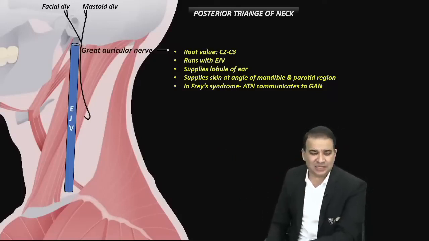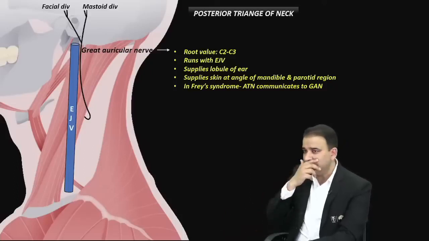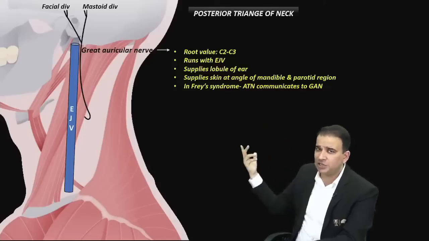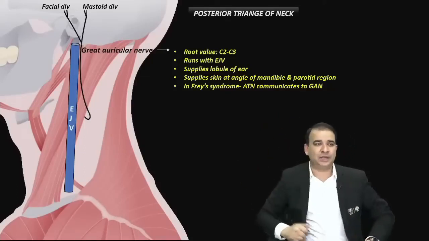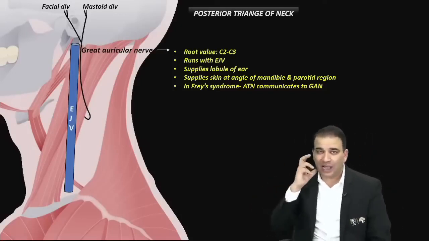Now, one of the recent INICET questions was that in parotid surgery, what nerve can get injured, guys? The auriculotemporal nerve can get injured, the great auricular nerve can get injured here. But the question specifically said that the patient felt sensory loss while shaving. Now, sensory loss while shaving after the parotid surgery.